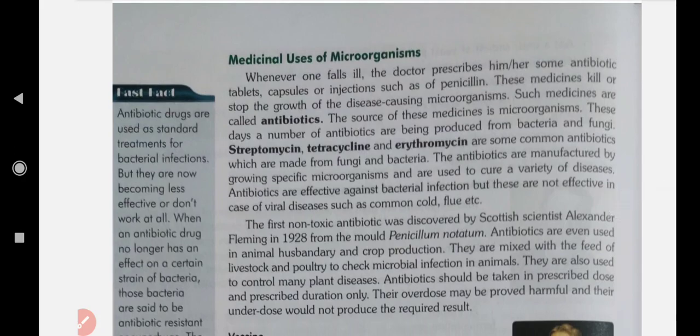The first non-toxic antibiotic was discovered by a Scottish scientist, means he belongs to Scotland. Scottish scientist Alexander Fleming in 1928 discovered it from the mold Penicillium notatum.